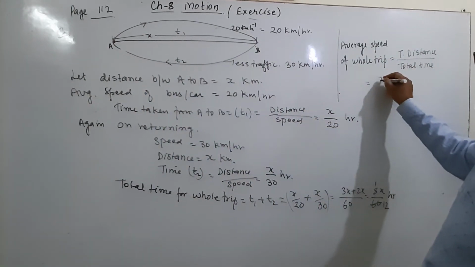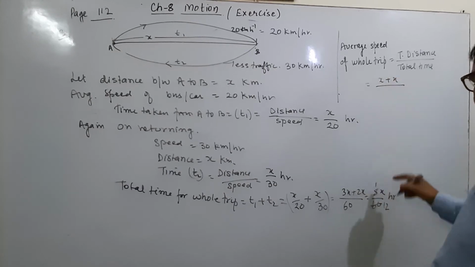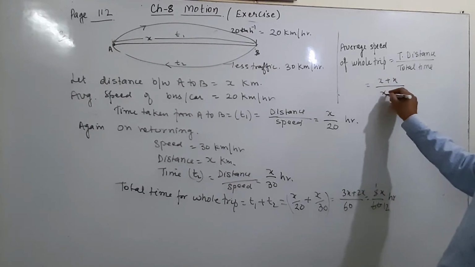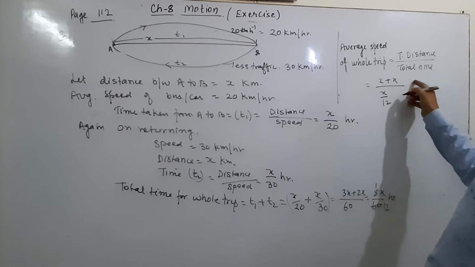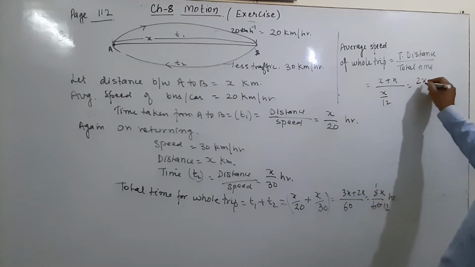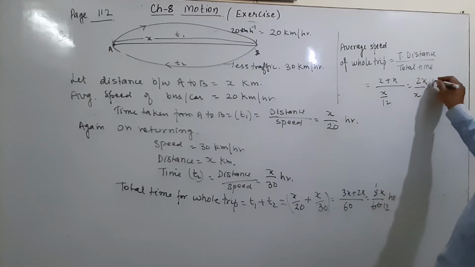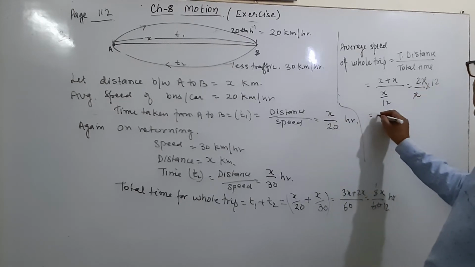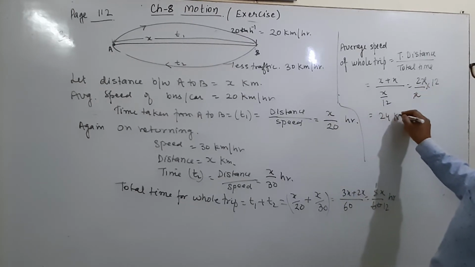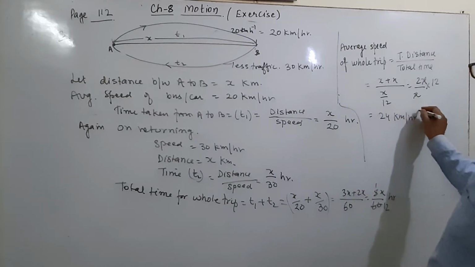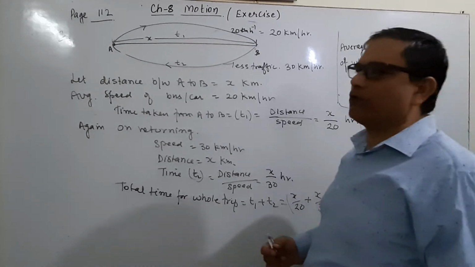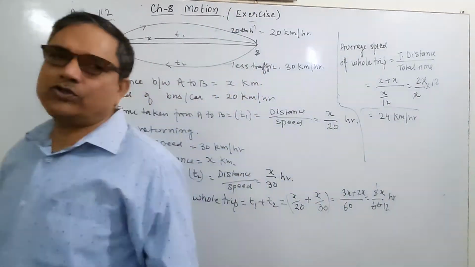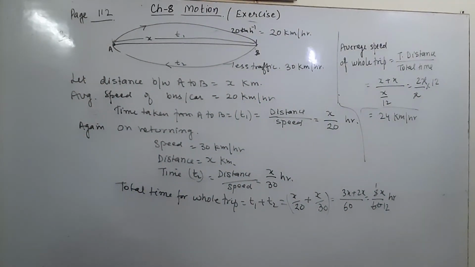Total distance x plus x upon total time x upon 12, and this 12 will move upward: 2x upon x into 12. This x will cancel. What is your answer? It is equal to 24 kilometers per hour. That means the average speed is 24 kilometers per hour. This is your solution. And we can use the direct formula for this also.